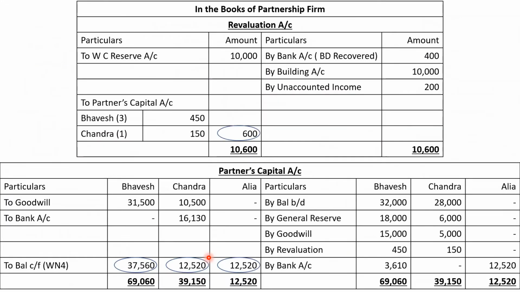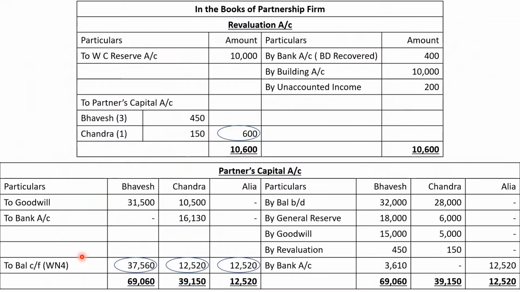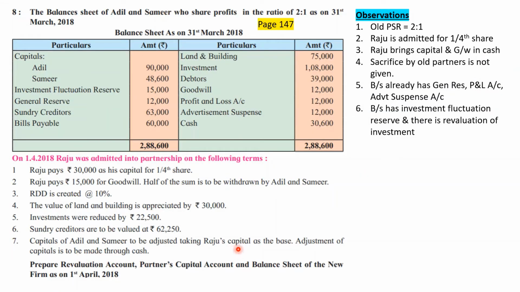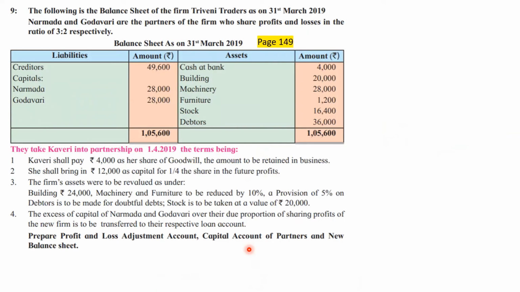In question number 7, the basis for using new PSR is old partners' total capital as a base after adjustment. In question number 8, the basis is Raju's capital, that is new partner's capital. In question number 9, what is the basis? That is not told by the problem. Now what should we do? That is the point to be kept in mind. Otherwise the problem is very easy, because there is no general reserve, no investment fluctuation reserve, no workmen compensation reserve, no RDD, nothing of that sort, no fictitious assets on asset side.